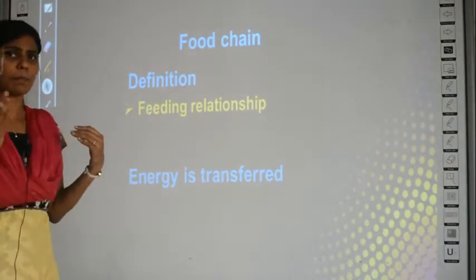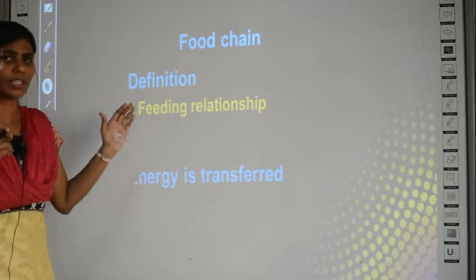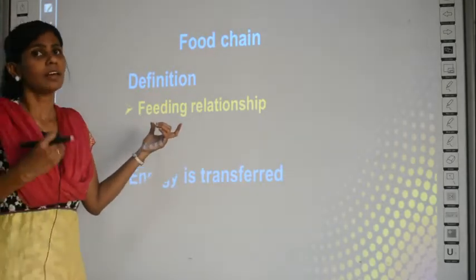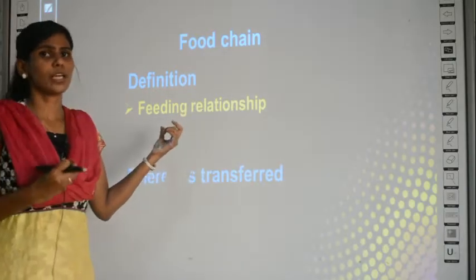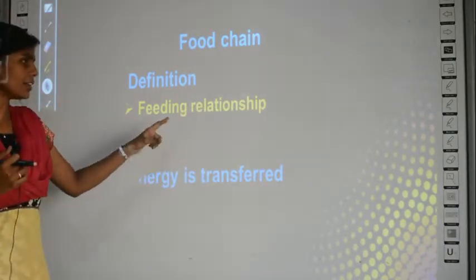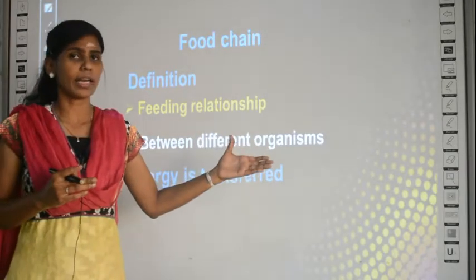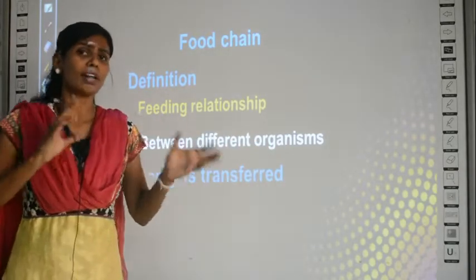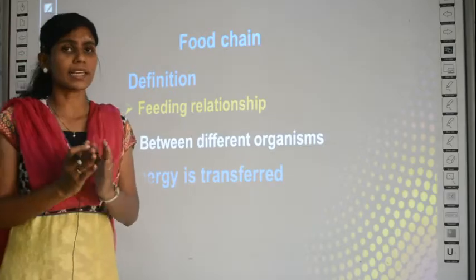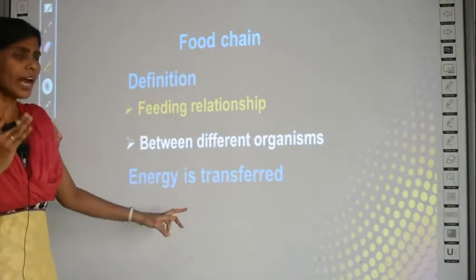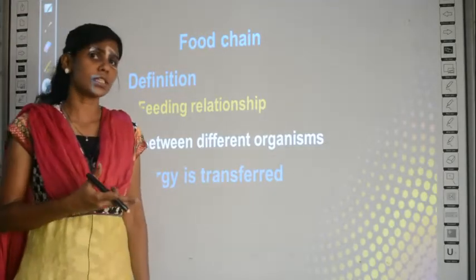When I give an example you will understand better. Just know the definition that a food chain is a relationship, it is a chain. What chain? Feeding chain. In terms of food intake only, this relationship is addressed between different organisms. It is not between non-living and living things, it is exactly between only living organisms. Clear?